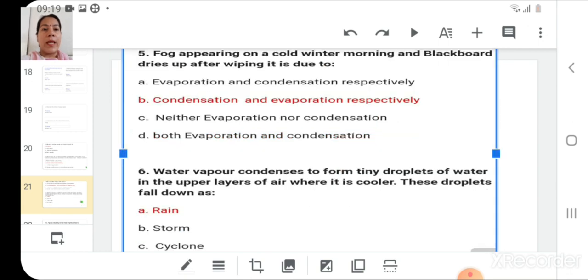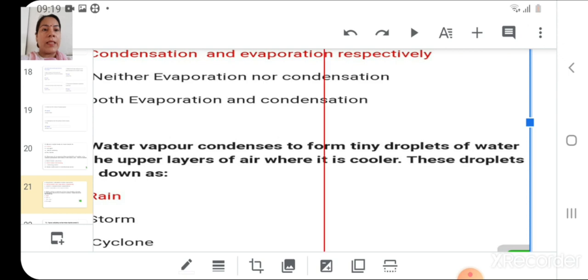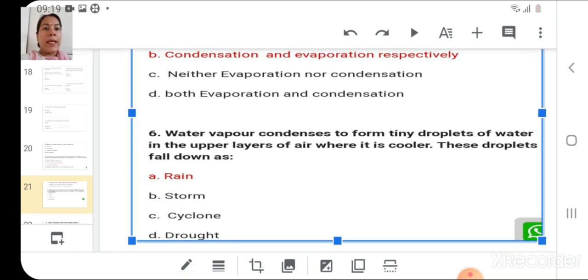Now moving on to the next question, that is water vapor condenses to form tiny droplets of water in upper layers of air where it is cooler. These droplets fall down as rain, storm, cyclone, or drought. So the answer is very easy, that is rains.